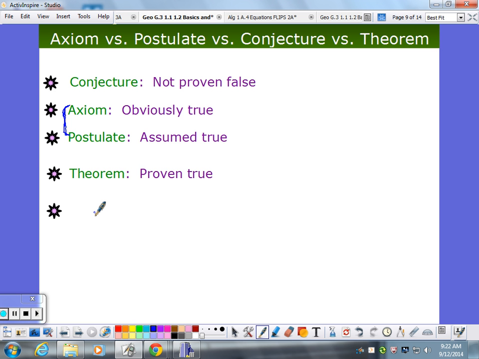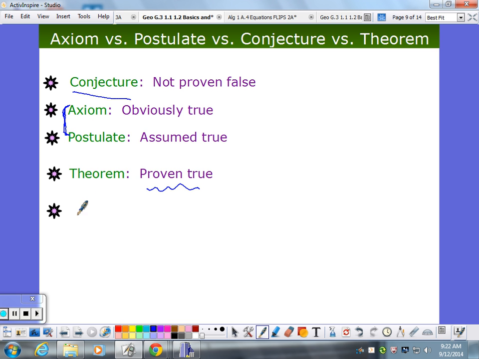Now, a theorem, on the other hand, is something we have proven true. So basically, you take a conjecture, you use axioms, postulates, and other theorems to get new theorems, and now I have a new fact. So theorems are proven, and you can use theorems to prove other theorems. You can use axioms, postulates also.